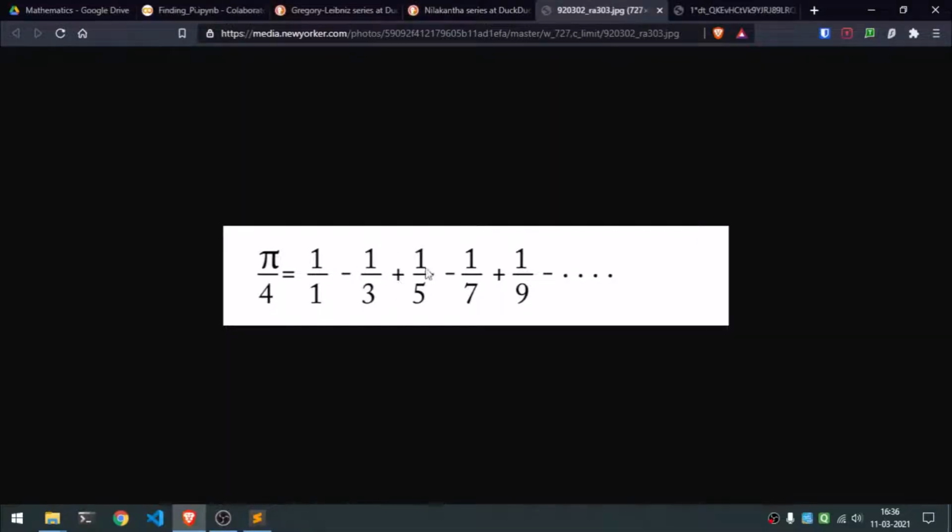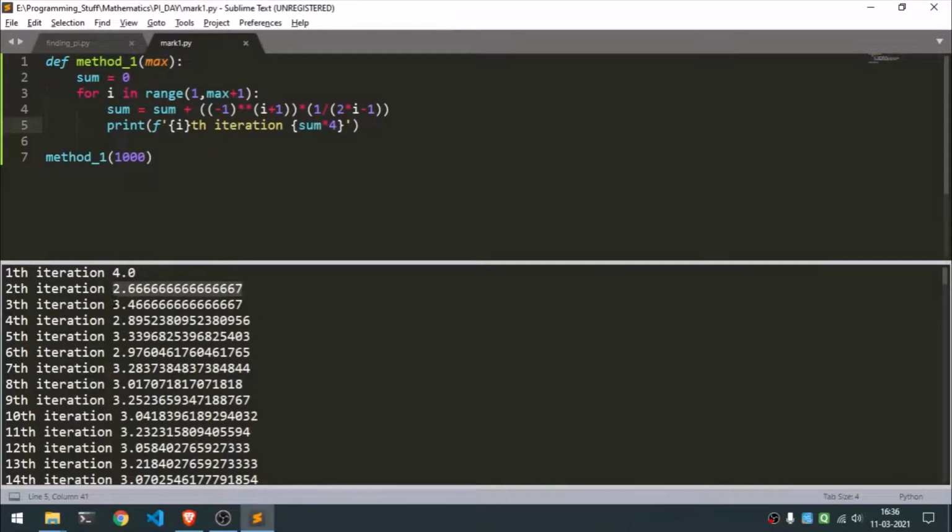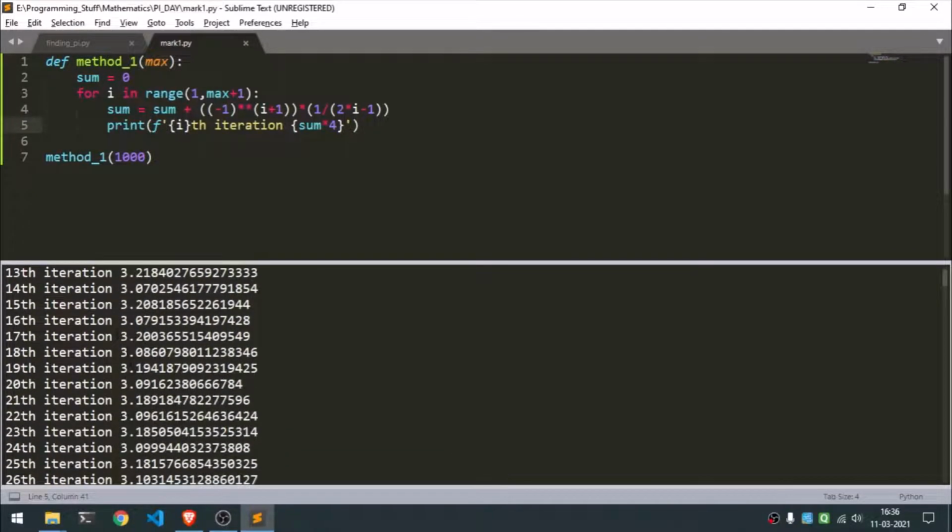And now as the series keeps on going, the more iterations go, the value seems to be getting closer, and as we can see, it keeps on alternating between 3 and 2, and as we move on, we can see whether the value is above pi or below pi. The actual value of pi is 3.141592.